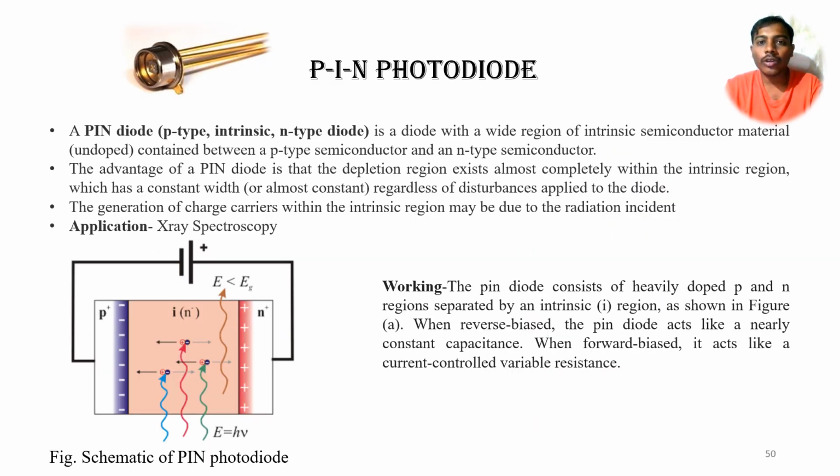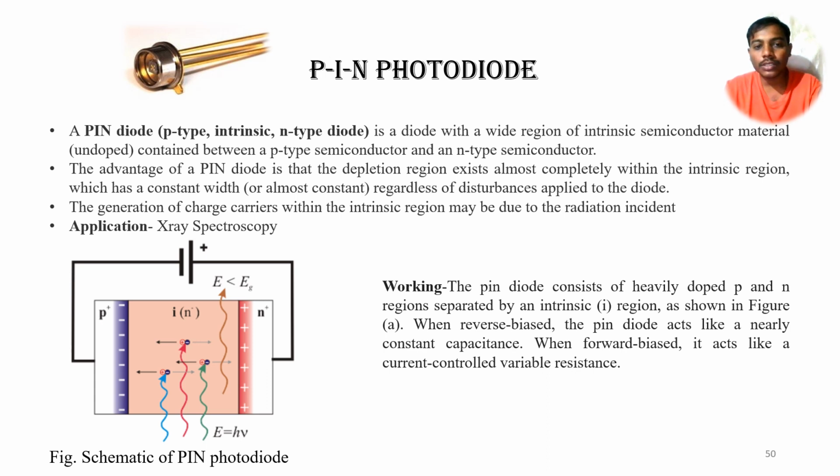The second type of photodiode is the pin photodiode. A pin diode is a diode with a wide region of intrinsic semiconductor. Actually, we made some additional arrangement in this diode. We add an intrinsic semiconductor region sandwiched between the P and N material, so we can get a wider depletion region. That is the advantage of this kind of diode.